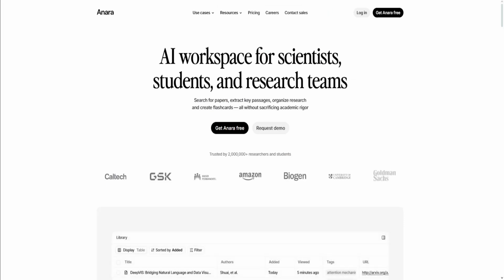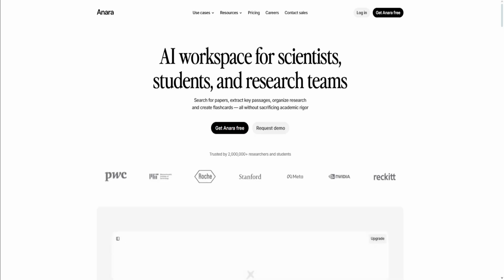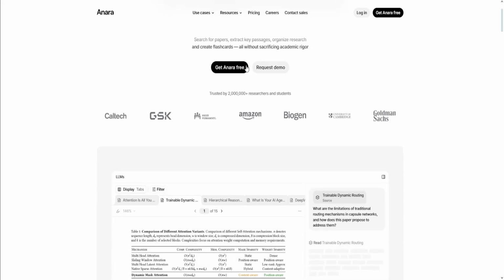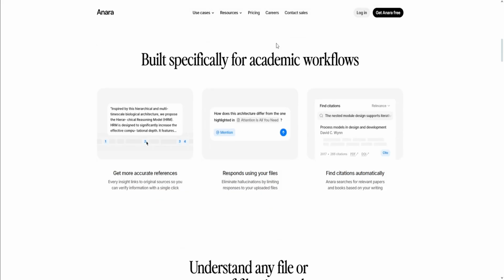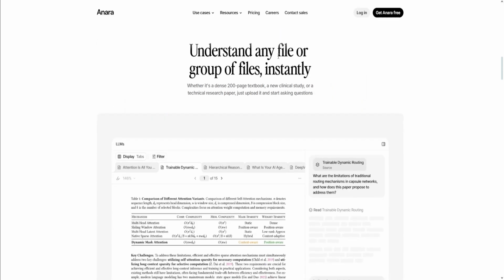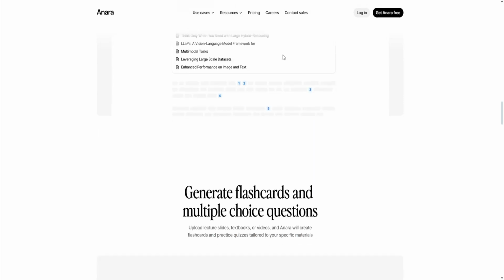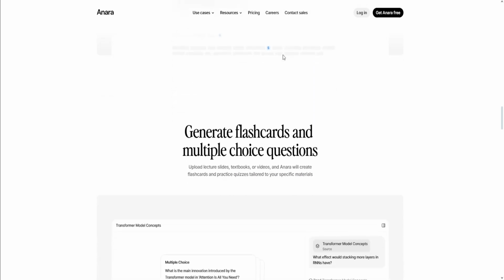Now, Anara AI, on the other hand, is an AI research assistant designed to support the whole research workflow: literature discovery, synthesis, organization, and writing and collaboration. It allows users to search major academic databases. So the pros: there is strong database integration. It offers citation transparency, and it has broad workflow support from literature review to writing collaboration and team-based research management.